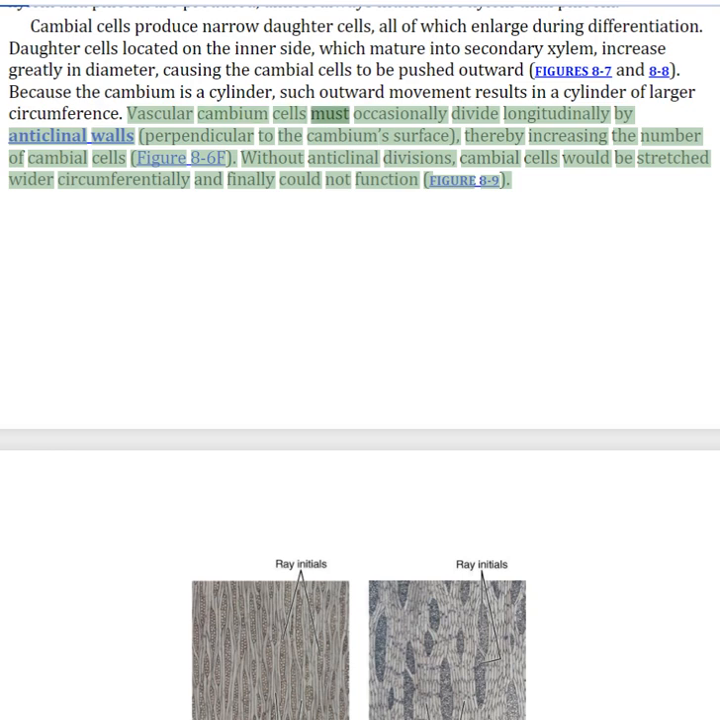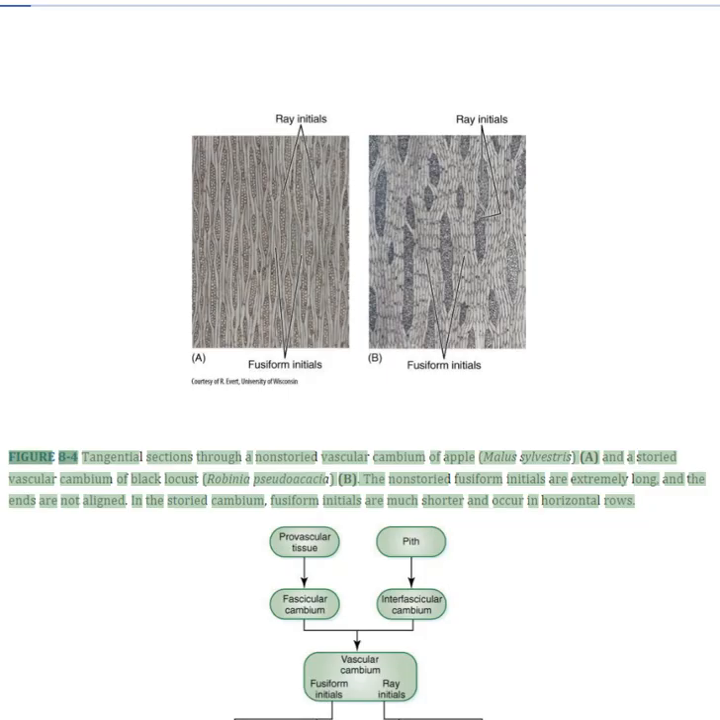Vascular cambium cells must occasionally divide longitudinally by anticlinal walls, thereby increasing the number of cambial cells. Without anticlinal divisions, cambial cells would be stretched wider circumferentially and finally could not function. Figure 8.4: tangential sections through a non-storied vascular cambium of apple and a storied vascular cambium of black locust. The non-storied fusiform initials are extremely long, and the ends are not aligned.